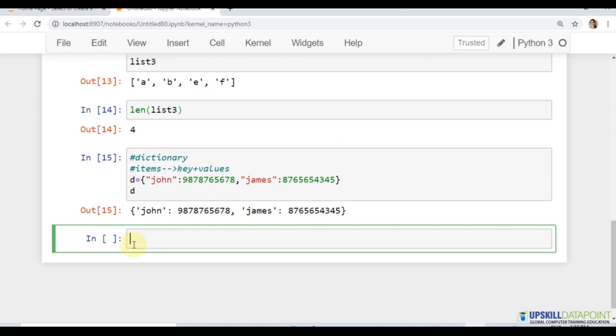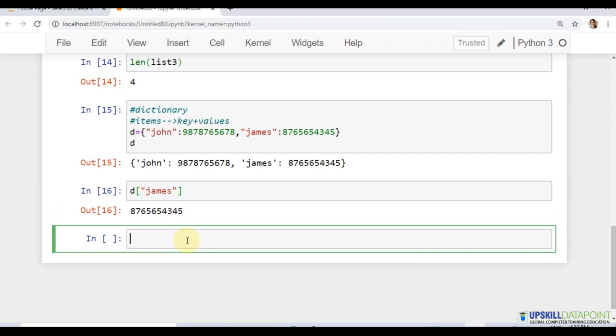Since we are doing a comparative study of the differences between list, tuples and dictionary, let us find out what's the difference between a list and a dictionary. In case of calling elements from a dictionary, we don't use index values, we use a key. So if we want to access the value of James, we pass the name of the dictionary and just pass the key.